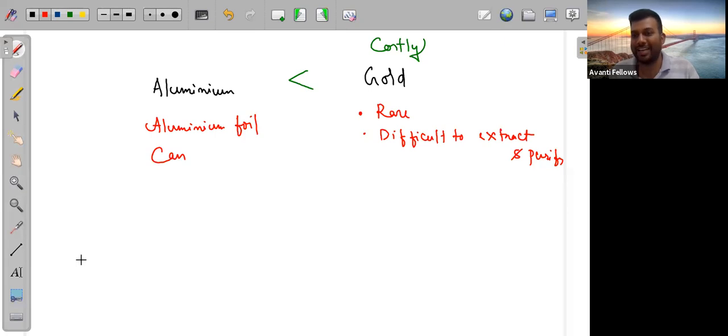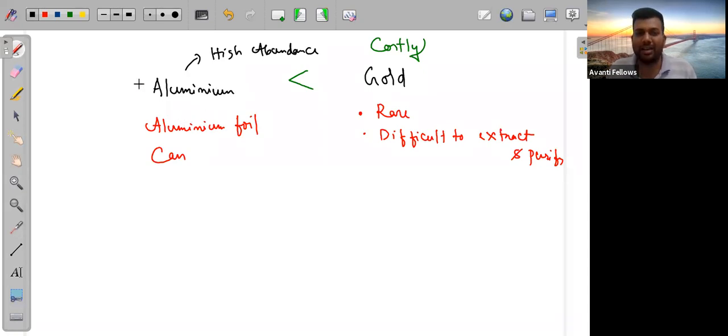Definitely not, because gold we can take and make into jewelry again. So definitely this aluminum foil we can throw, because aluminum is found in high abundance. That's why aluminum is less expensive.